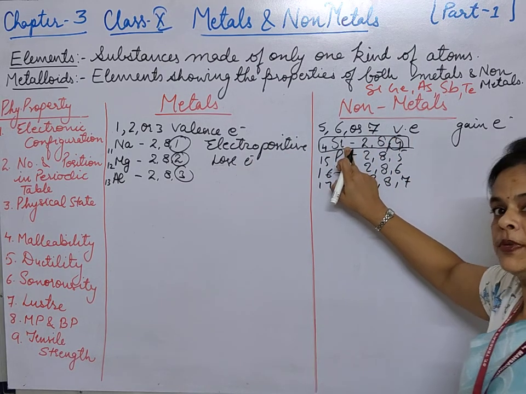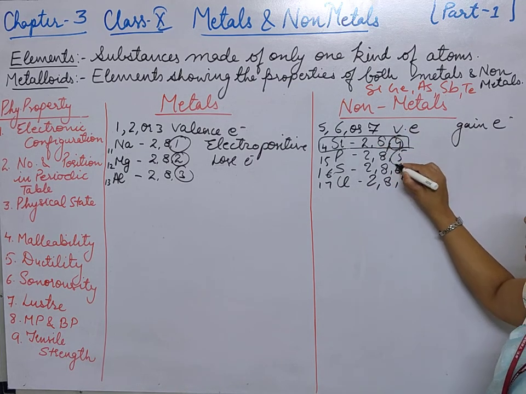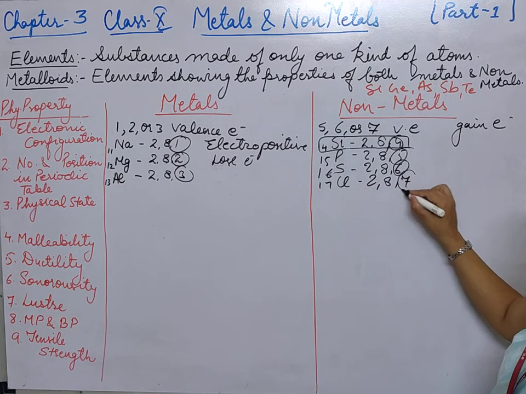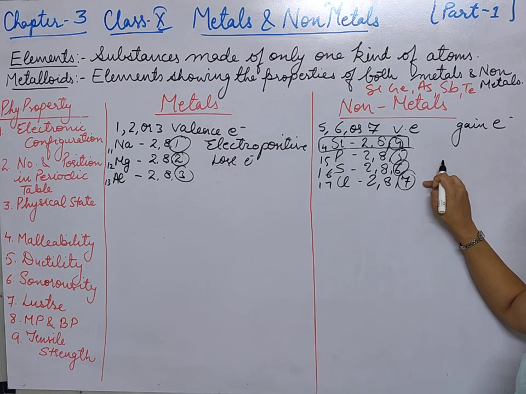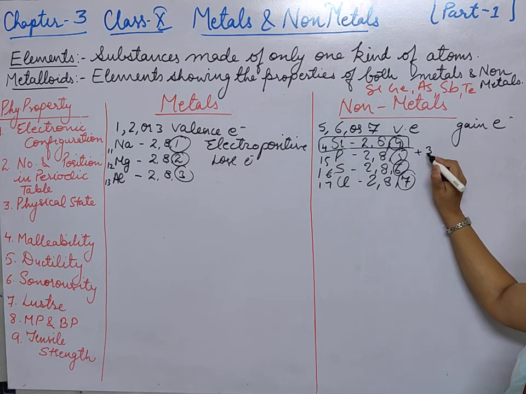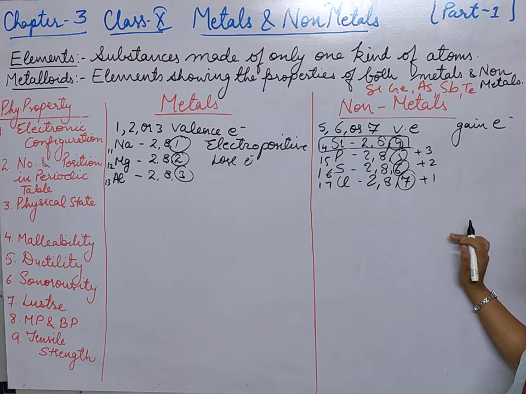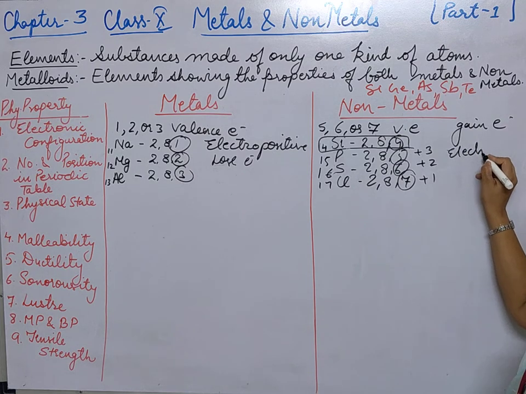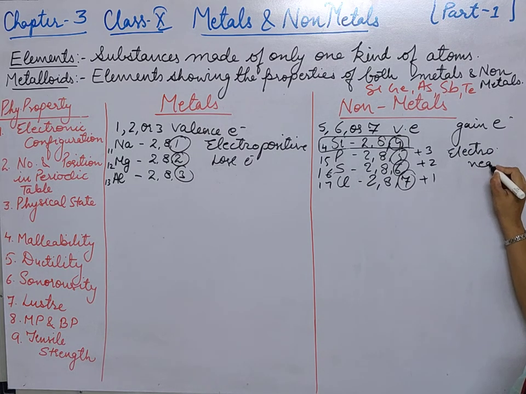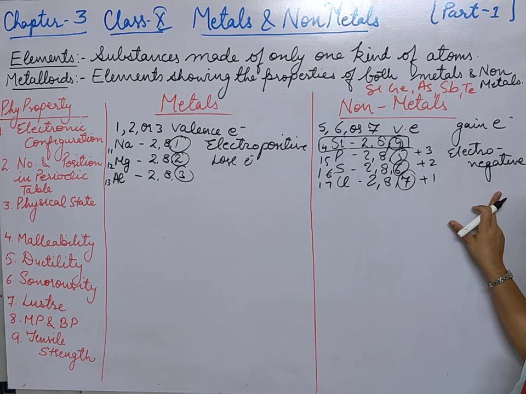I had written silicon specially here to show you that it is having 4 valence electrons, so it will not be called a non-metal. But phosphorus, sulfur and chlorine, which are having 5, 6 and 7 valence electrons, can easily gain electrons and complete their octet by gaining the electrons, and that is why they are also called electronegative. What are they called? Electronegative elements. These are electropositive elements, these are electronegative elements.